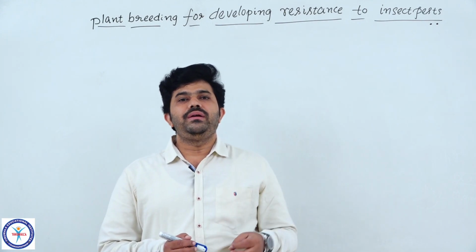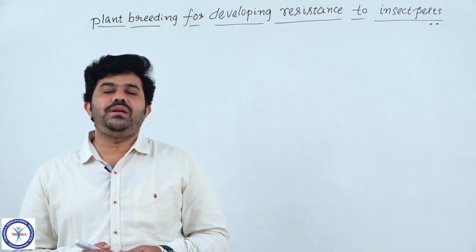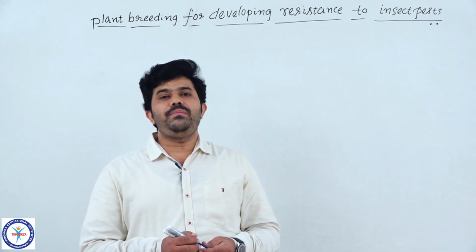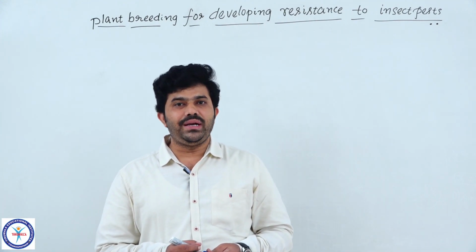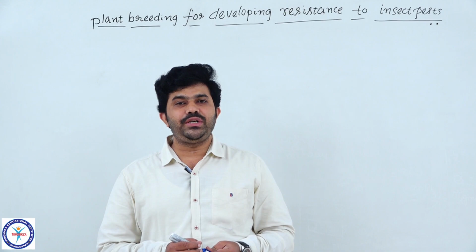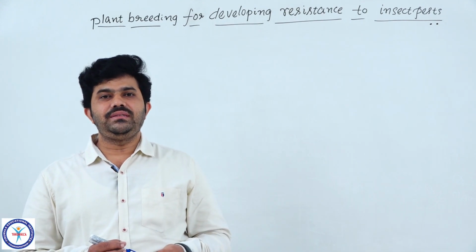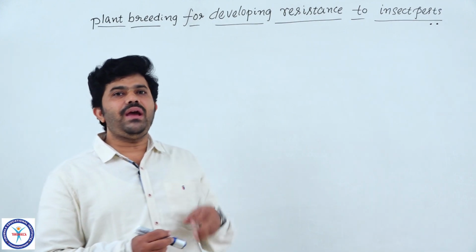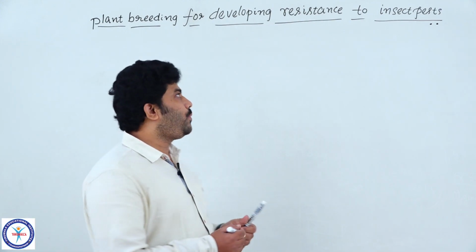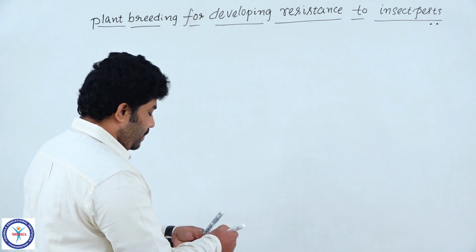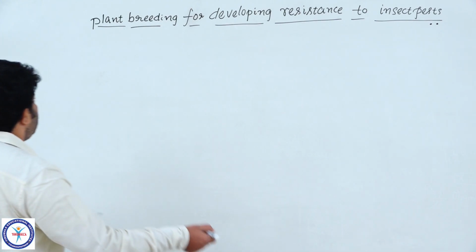We follow conventional breeding and mutational breeding, which are very beneficial for making new cultivars which have the ability to fight against the pathogens. There is one more important point, please note it down.